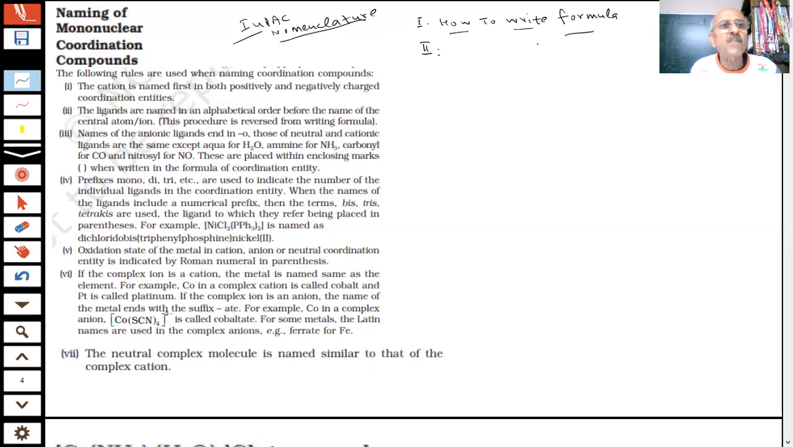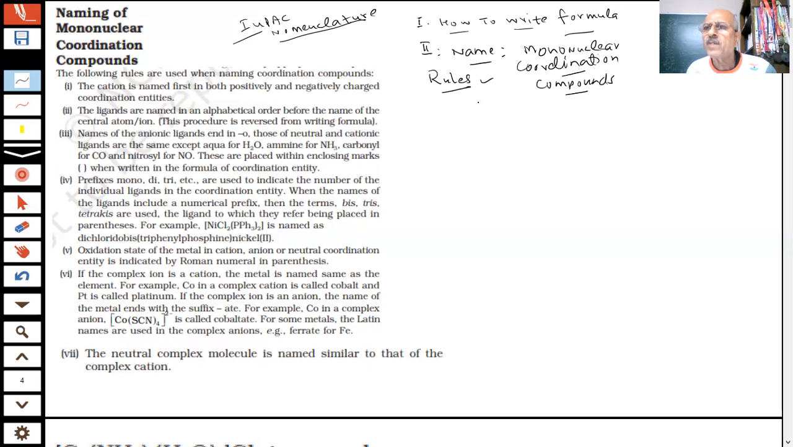So how to write the formula? Now, naming of the mononuclear coordination compounds. How will we name the mononuclear coordination compounds, students? Again, I have to give the rules. Again, I have to mention the rules, students.